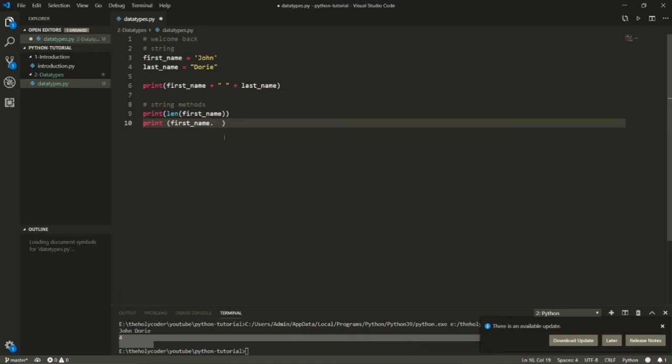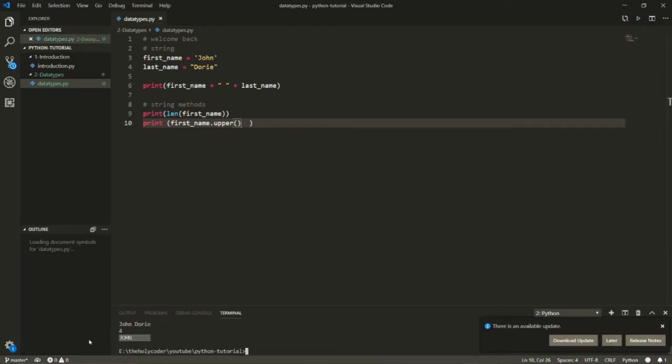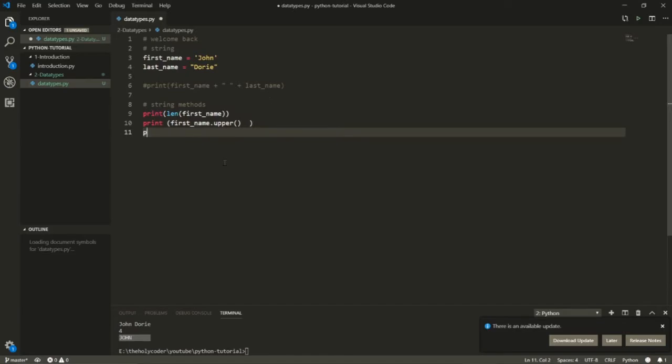String comes with a lot of methods in Python. So for example, dot upper will return an upper string. If I play this, you'll see that John is now in upper. Similarly, you can use the lowercase method. For example, let's say I want to lower Dory, which is my last name.